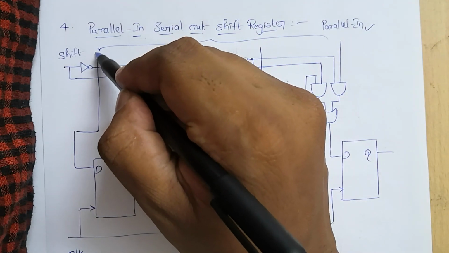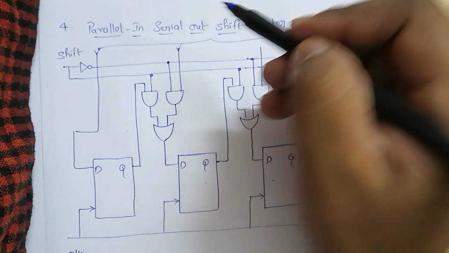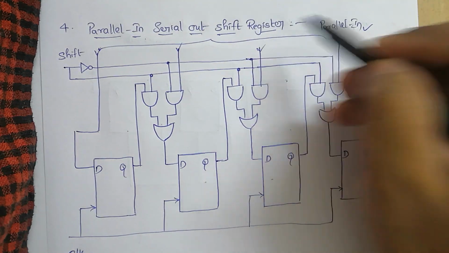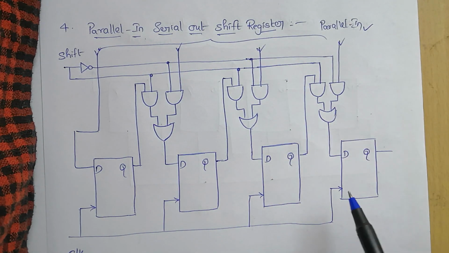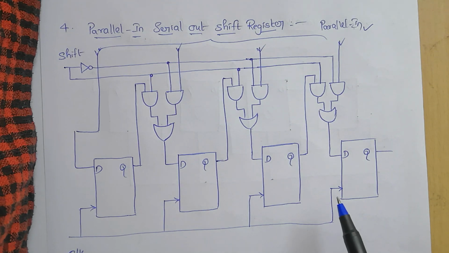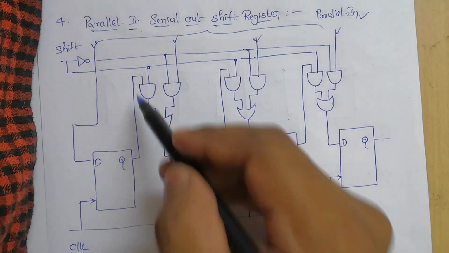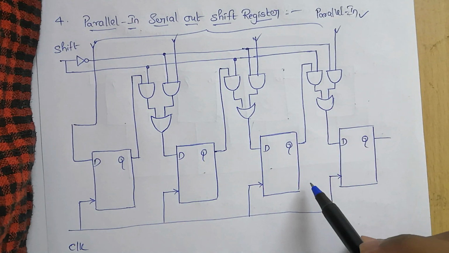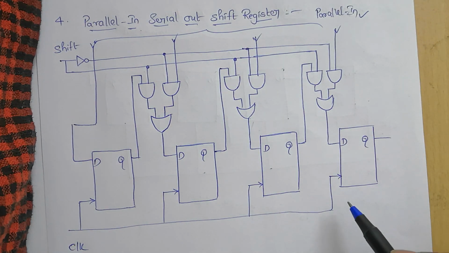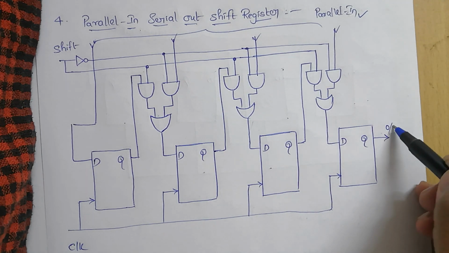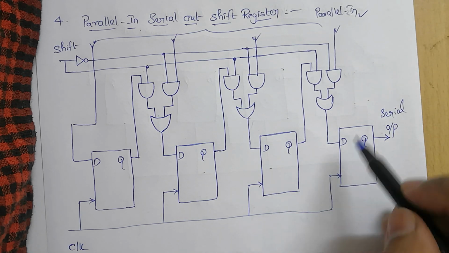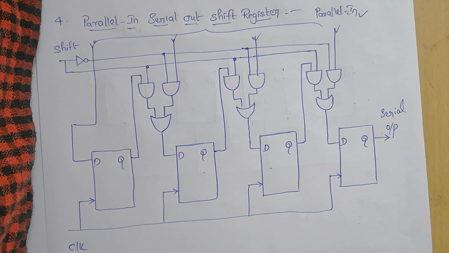See, these are the input pins. This is one input pin, this is one input pin, this is one input pin, and this is one input pin. So totally 4 input pins are there, and the data is given separately to each flip-flop in a simultaneous manner, and produces a serial output. Let's say in this case it produces the serial output this way, and this is known as parallel in serial out shift register. So finally we get the output in the form of serial.